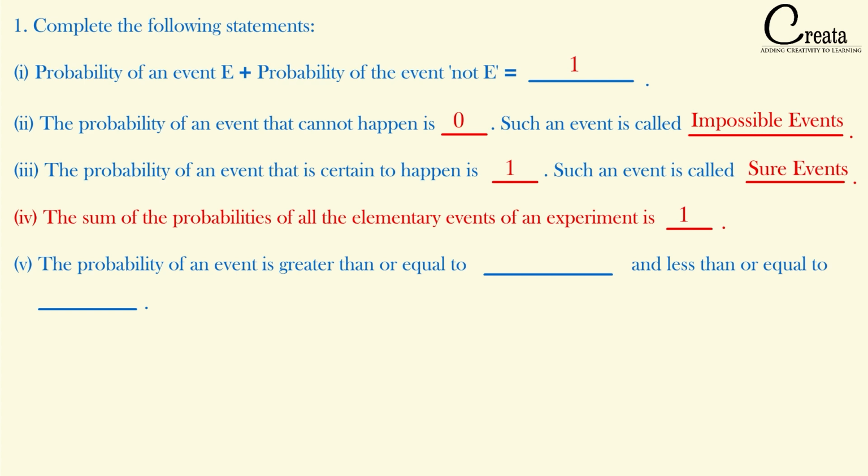The last part of the question: the probability of an event is greater than or equal to dash and less than or equal to dash. So basically this question is a combination of question number 2 and 3, that is, what is the range of probability.